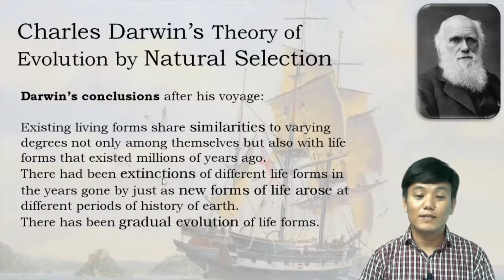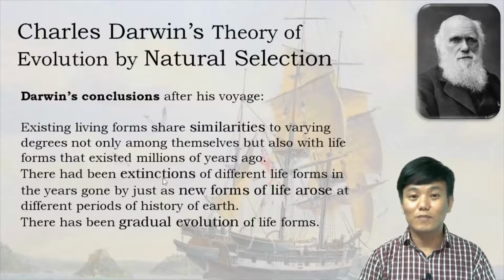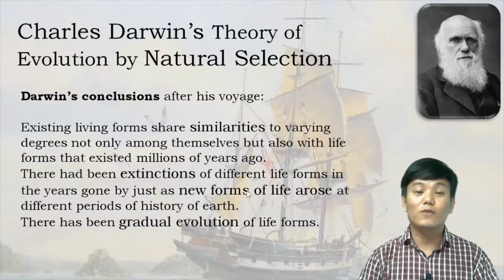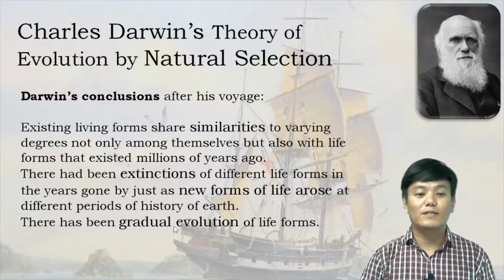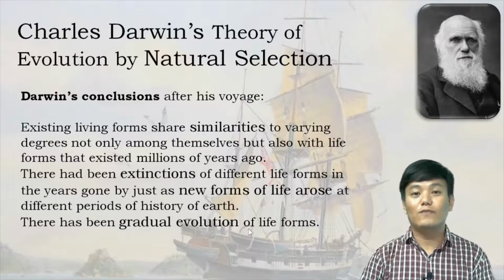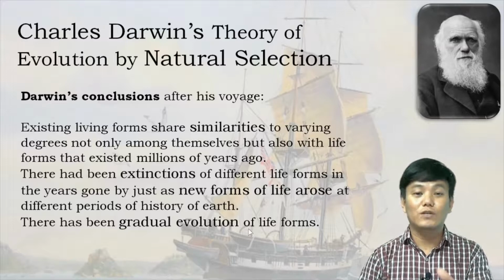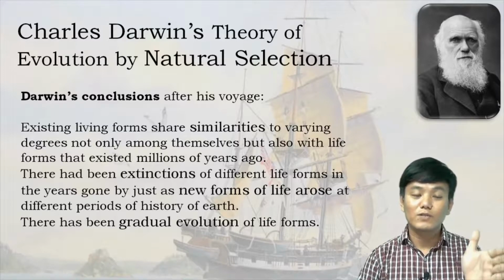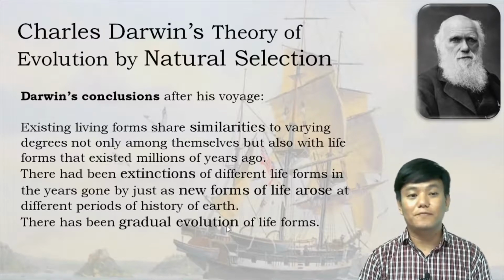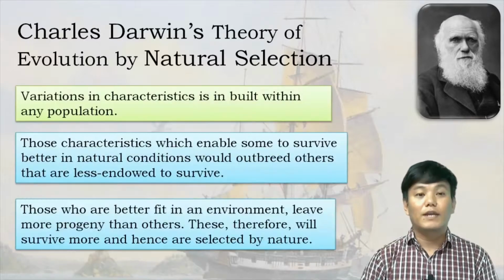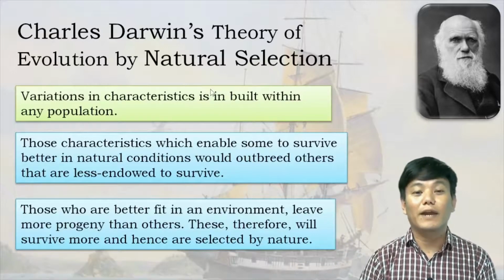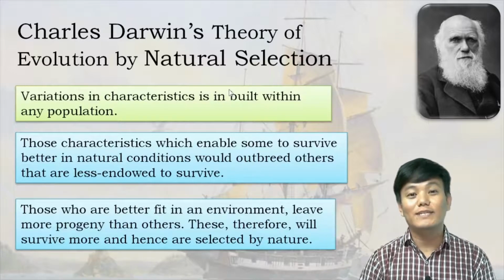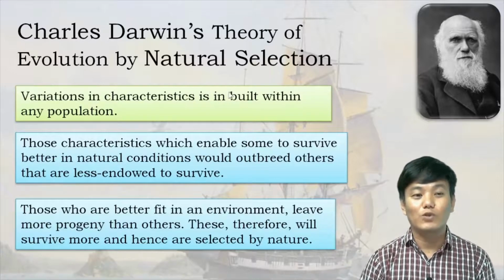And he also said that there have been extinctions on this planet Earth, as well as formation of new species, right? And he said that there has been gradual evolution of life forms. Life forms have changed throughout time in a very slow, very gradual manner. And according to Charles Darwin, that gradual evolution has occurred by natural selection. So natural selection is the mechanism of evolution.